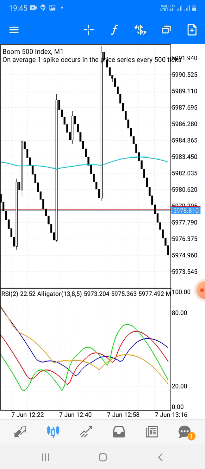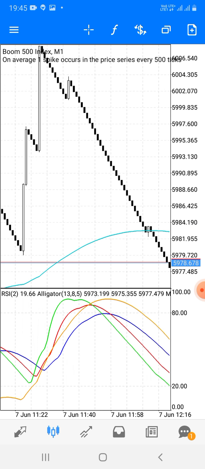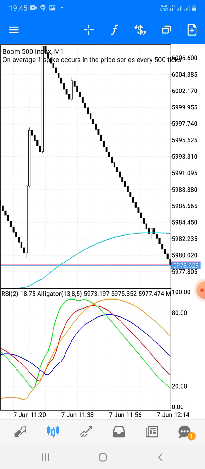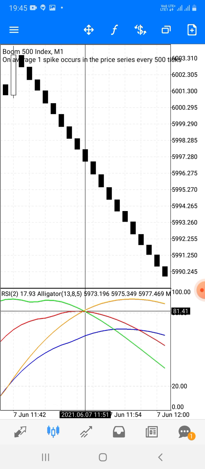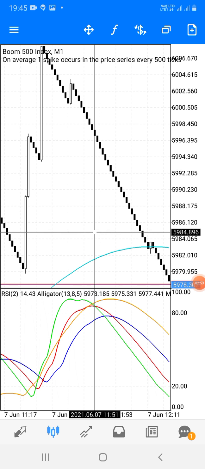Don't be greedy, otherwise you will be caught in a spike and you will lose your money. So we come here. As we can see, here's a big fall, so we will zoom in here. As we can see, the green line, the green moving average, which is the Alligator. You have to enter the trade for a sell when it crosses the red line.